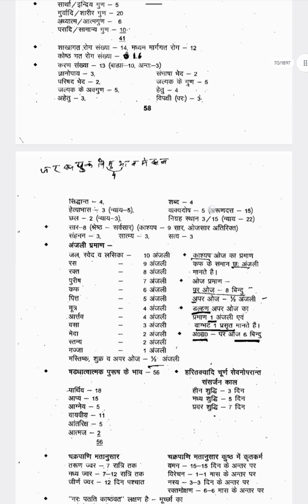Then Siddhanta, 4 types are there: Sarvatantra Siddhanta, Pratitantra Siddhanta, Adhikarana Siddhanta, and Abhyupagama Siddhanta.